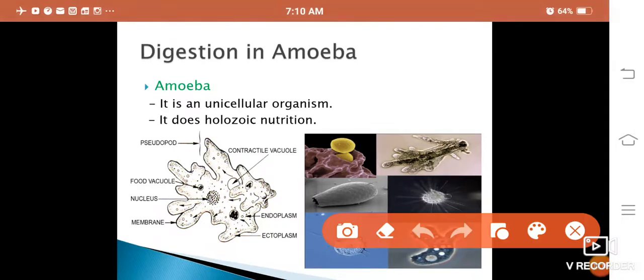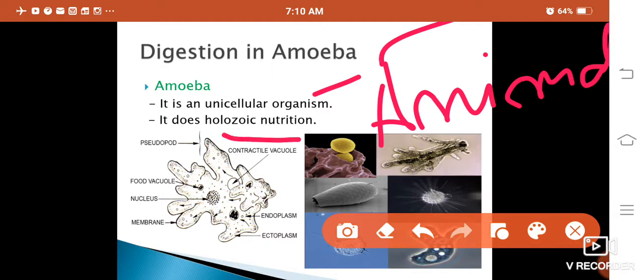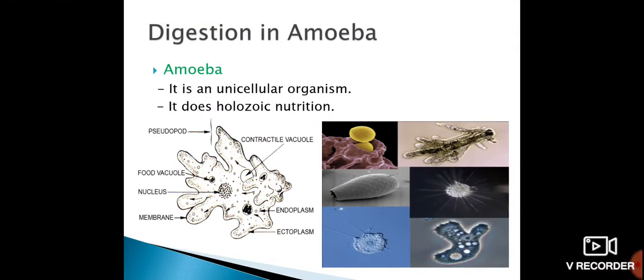First of all, what is amoeba? Amoeba is a unicellular organism, or you can say a unicellular animal. It does holozoic nutrition. Here is a collage of amoeba which I have taken from Wikipedia. You can see the amoeba, with its microscopic body.